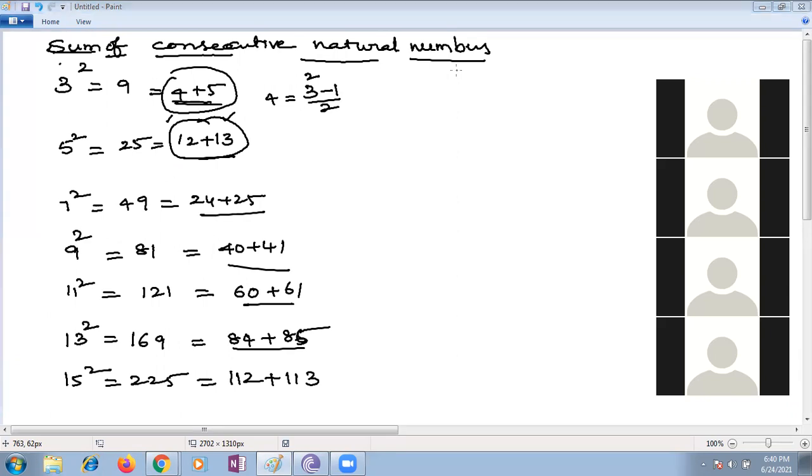But it's not consecutive, exactly. That's why we are not able to take that. You understand why we are not taking? Yes, ma'am. Only odd numbers can be expressed as a sum of consecutive numbers.